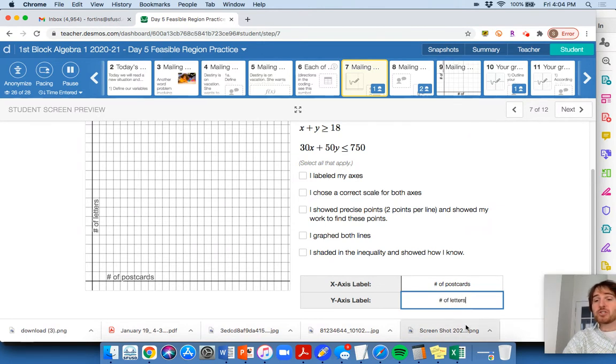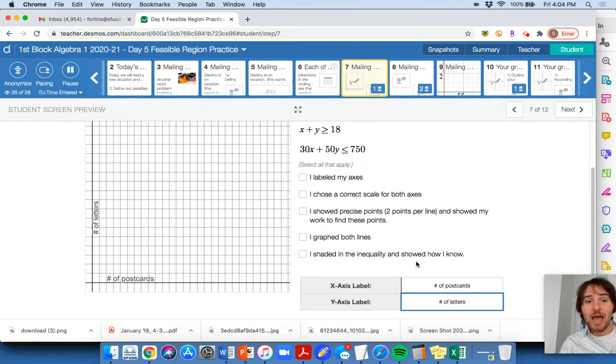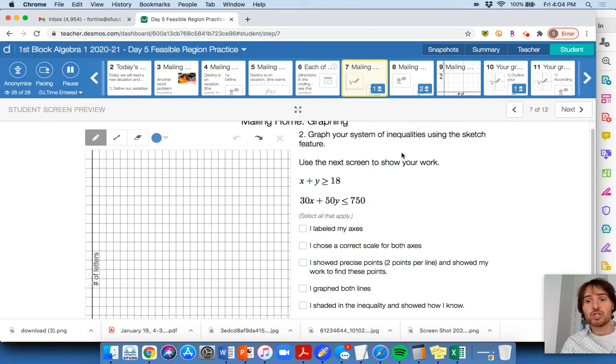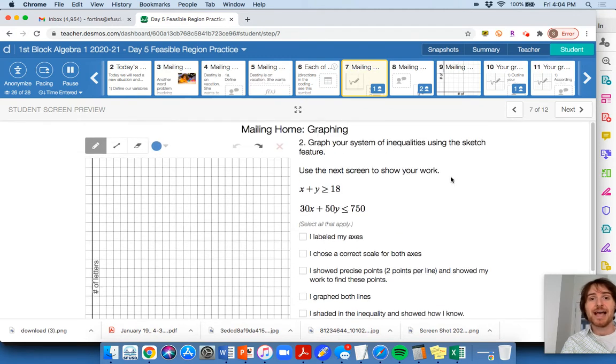Okay, our unit in this equation is just the number of, right? We count the number of letters she makes. It's not like 6 inches of letters, 8 inches of letters. So it's not measured in inches, it's measured in just the number of them that exist, okay? Number of letters, those are my x and y axes. So now I've got to figure out how I can graph this, okay? And it says use your screen to show your work. So I might go to the next screen because I'm going to maybe start by graphing this one out first.